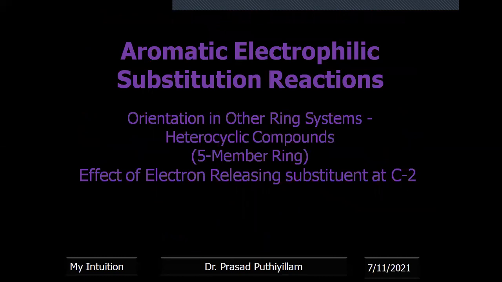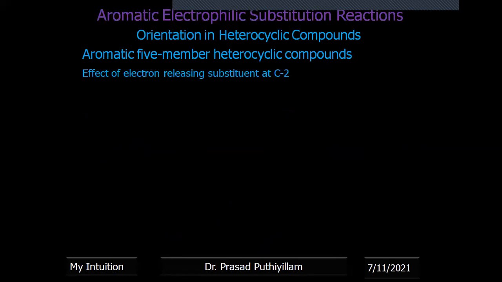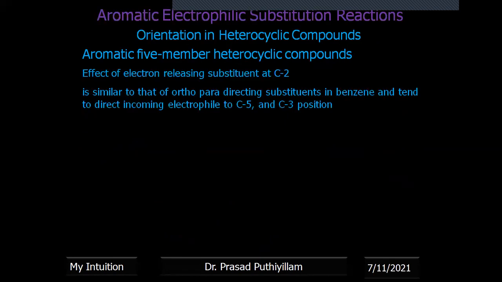Now, orientation in a five-membered ring with a substituent. An electron-releasing substituent is present at carbon 2. Very interesting topic. If an electron-releasing substituent is present at carbon 2, which is similar to the ortho-para directing effect of substituted benzene, it tends to direct the electrophile to the C5 or C3 position.